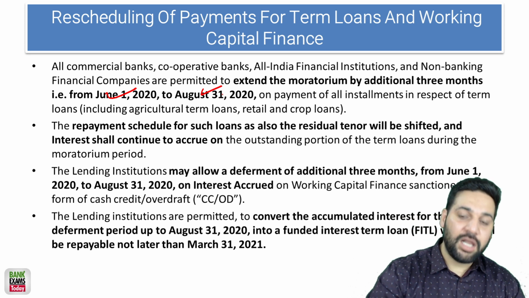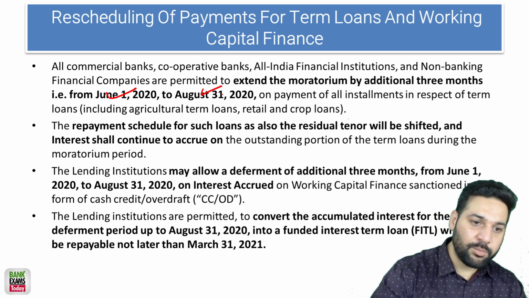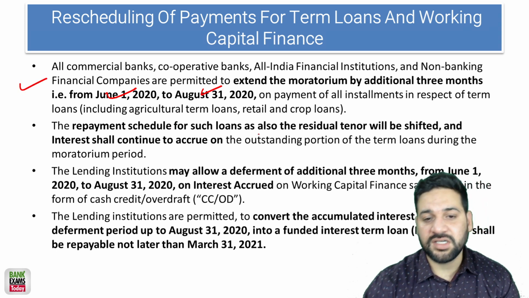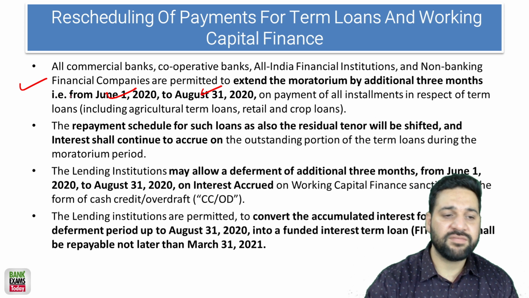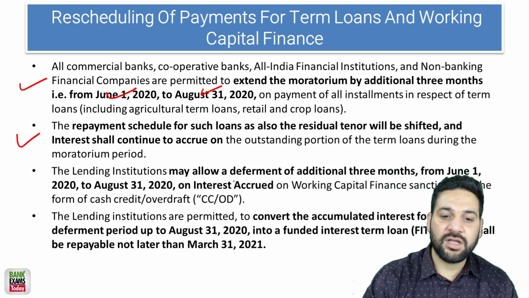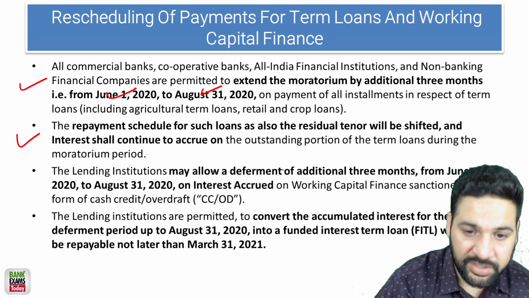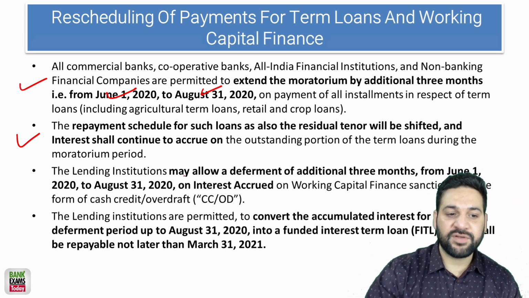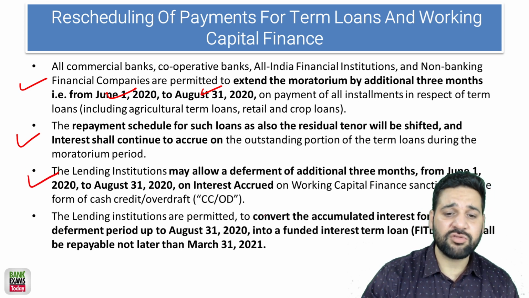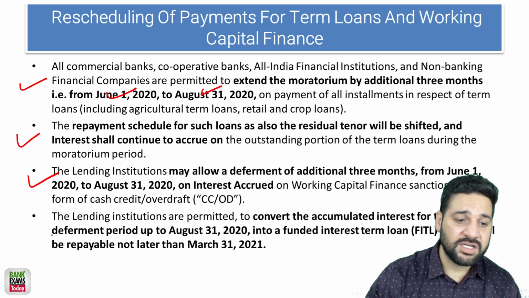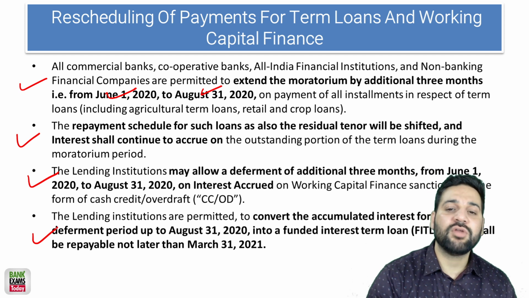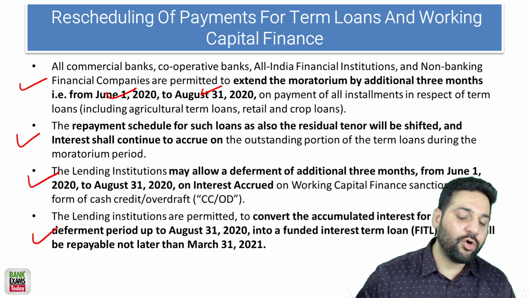Now banks are allowed to give the moratorium period to the borrowers. The repayment schedule for such loans, as also the residual tenure, will be shifted. The lending institution may also defer for an additional 3 months, from 1st of August to 31st, so it is up to them. The lending institutions are permitted to convert accumulated interest into EMIs. So that is also possible. There is a moratorium period of 3 months which is allowed by RBI.